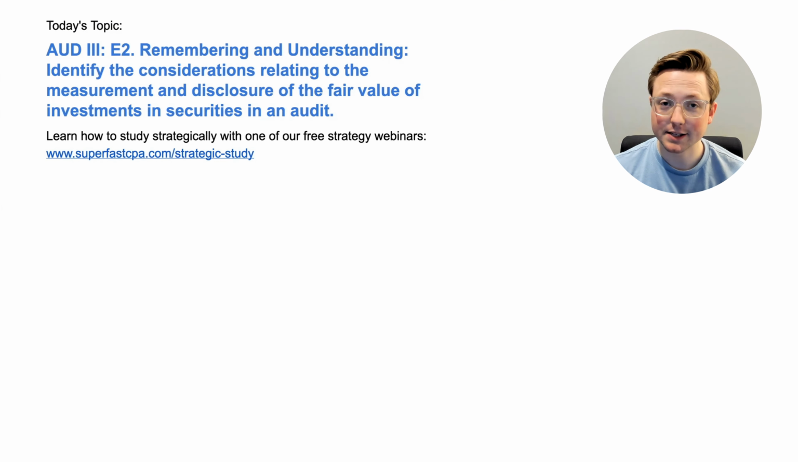I'm Logan, and in today's video, we're going to be going over Audit Area 3. This is Section E2. This is a remembering and understanding topic. Identify the considerations relating to the measurement and disclosure of the fair value of investments in securities in an audit. And we're going to be doing that the SuperfastCPA way, which is diving straight into the questions to learn the